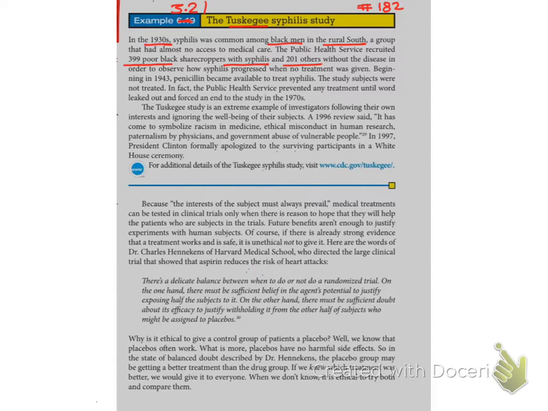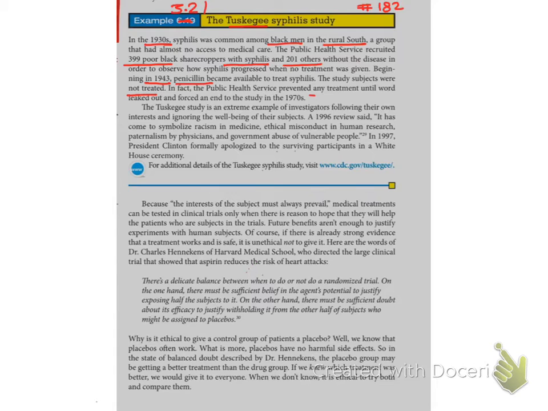They were the subjects of the syphilis study, but in 1943 penicillin became available to treat syphilis. During this study, the subjects were not treated, because they were just checking. They were trying to conduct a clinical trial, keeping them as a placebo group where they were given no treatment, and it posed a serious risk to their health.